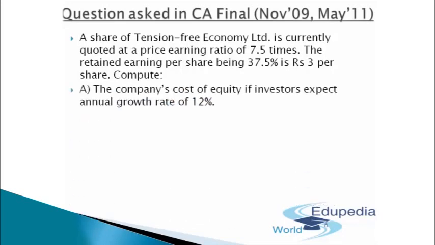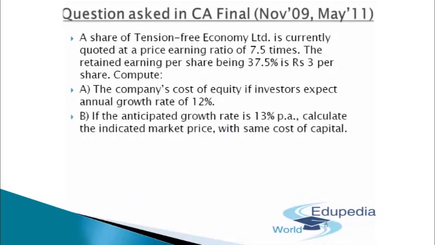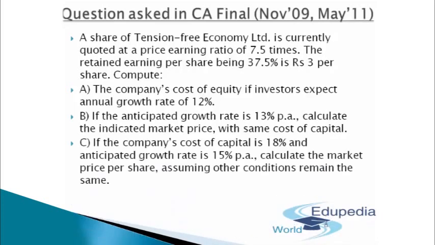So we are supposed to compute the company's cost of equity if the investors expect an annual growth rate of 12%. Second, if the anticipated growth rate is 13%, calculate the indicated market price with the same cost of capital. And the third will come in as, if the company's cost of capital is 18% and the anticipated growth rate is 15%, then we are supposed to calculate the market price per share, assuming other conditions remain the same.